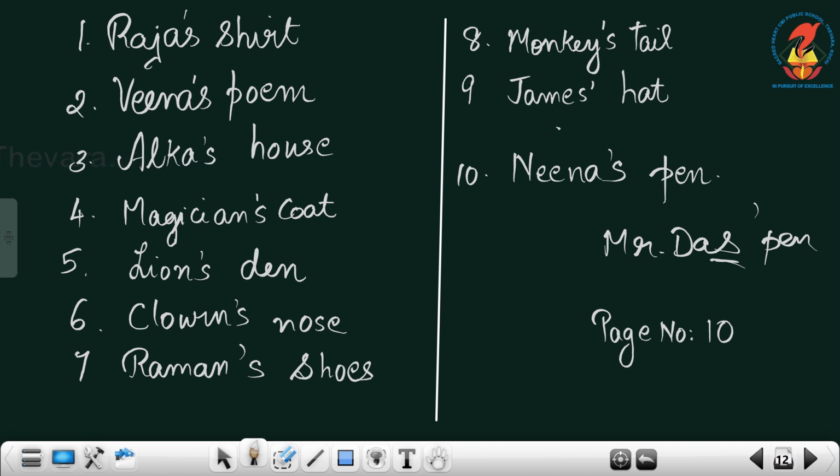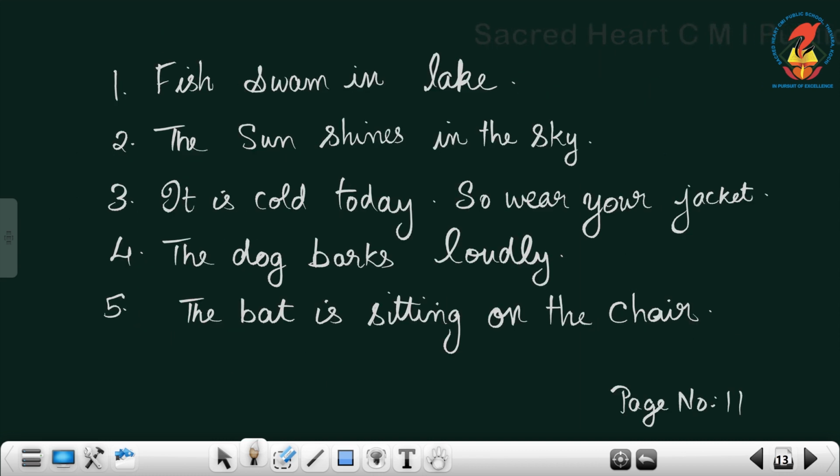So that is how we use the apostrophe, and that was page number 10 of the toy horse worksheet. I hope that this is clear to you. Now the page number 11 of your worksheet. Change the first letter of the underlined words to make true sentences. That is what is given. Change the first letter of the underlined word to make true sentences.